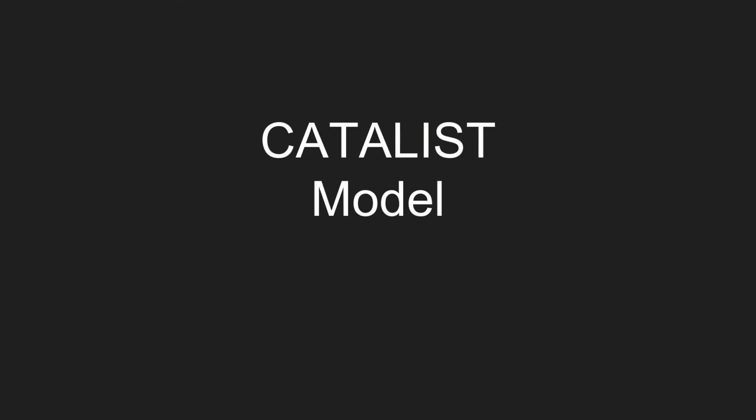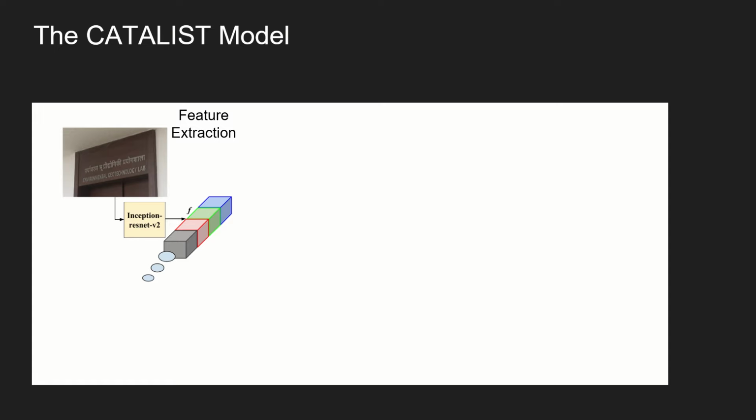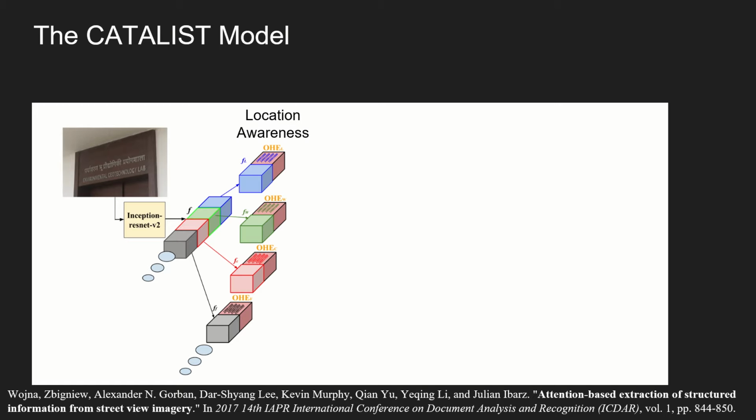Next, we discuss about the Catalyst model. We used to train on combination of Catalyst T dataset and Alchemist dataset. We use Inception ResNet v2 to extract features and we split them. The reason we split them is because we work on multi-head attention model. Just for computation purpose, we split them. We add location awareness to our model, similar to Wujna et al.